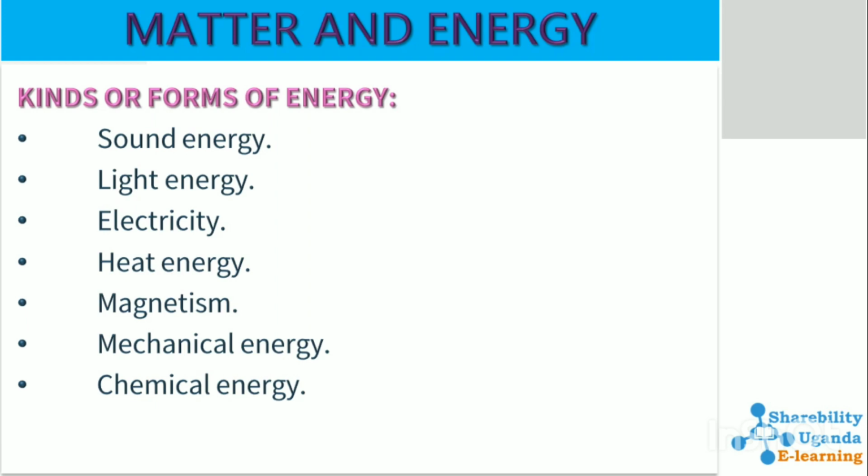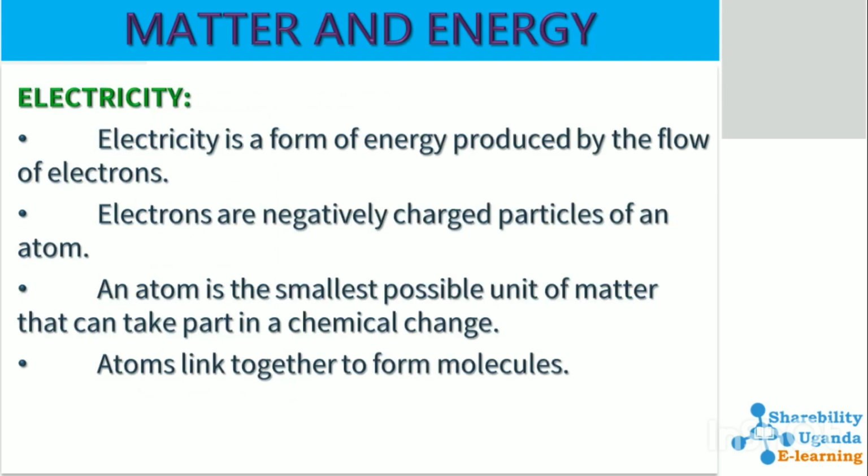Kinds or forms of energy that we have in nature: we have sound energy, light energy, electricity, heat energy, magnetism, and mechanical energy, and chemical energy, among other forms of energy. Like I said, we shall be more specifically looking at electricity. So electricity is a form of energy produced by the flow of electrons. Electrons are negatively charged particles of an atom. Remember, an atom is the smallest possible unit of matter that can take part in a chemical change.